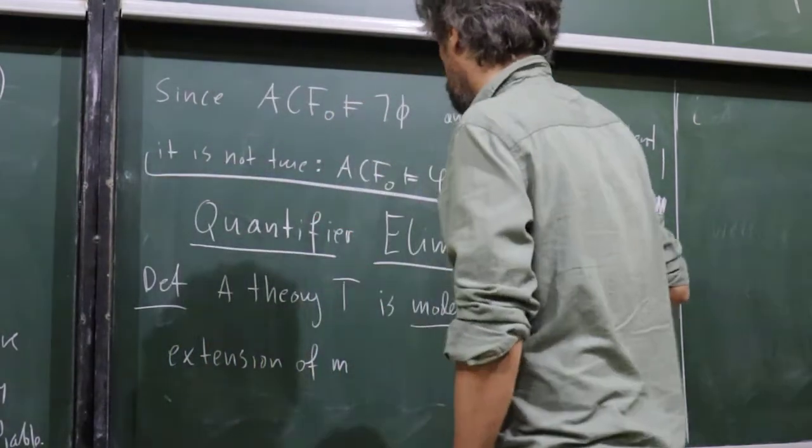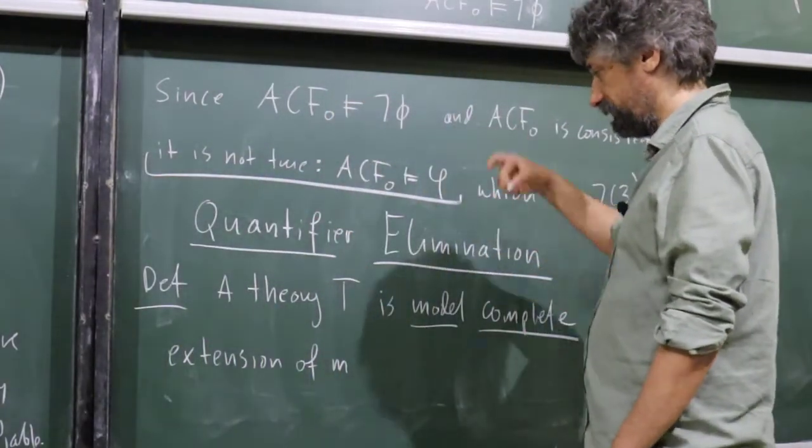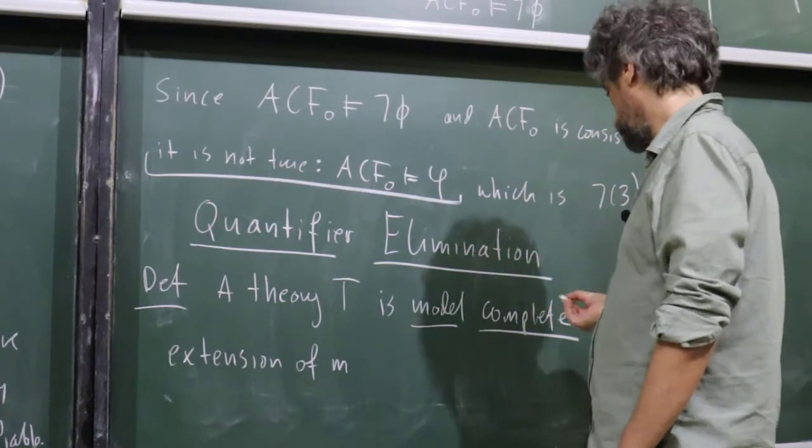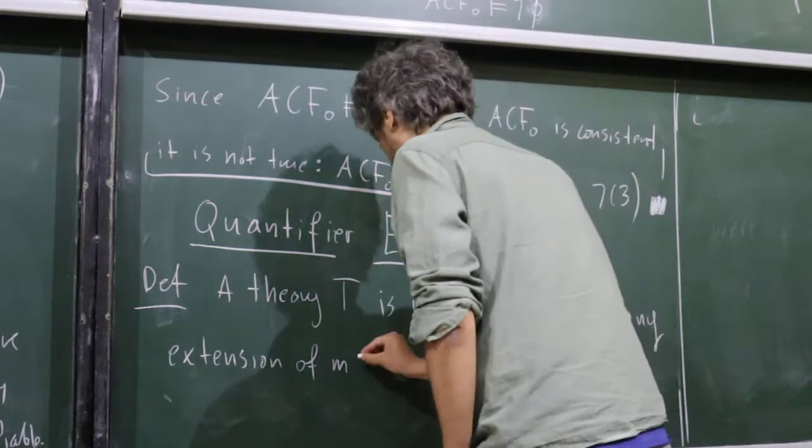That means if a model has a substructure which is also a model, it is an elementary substructure.